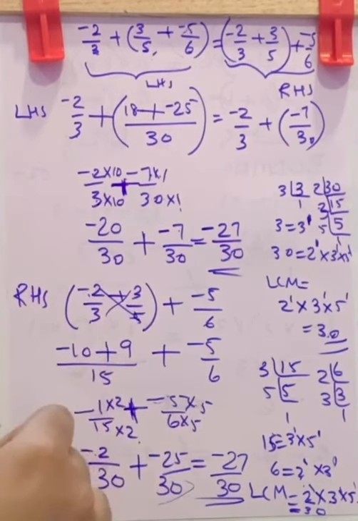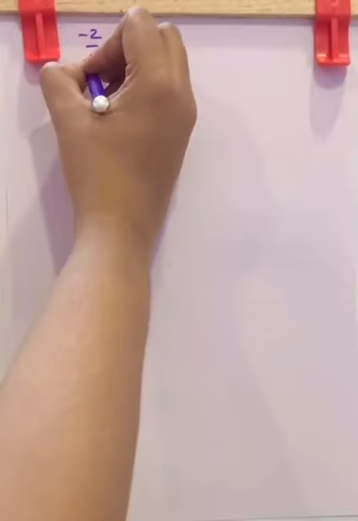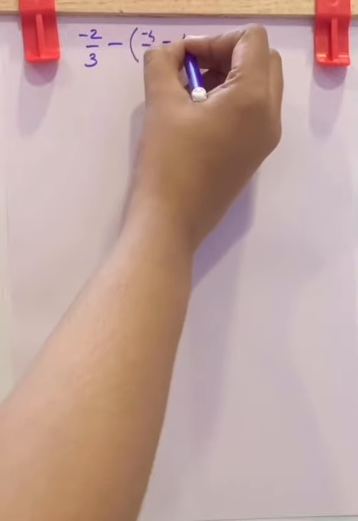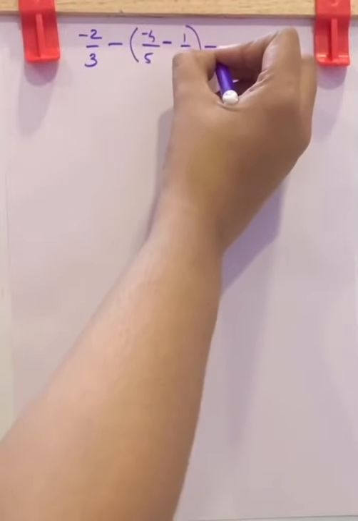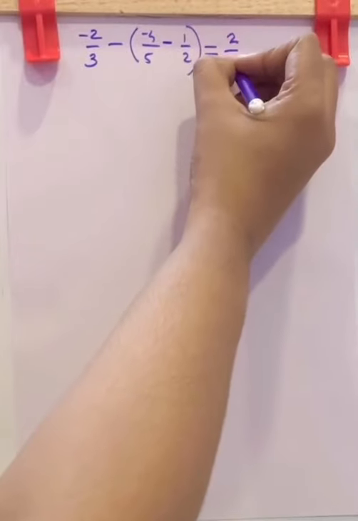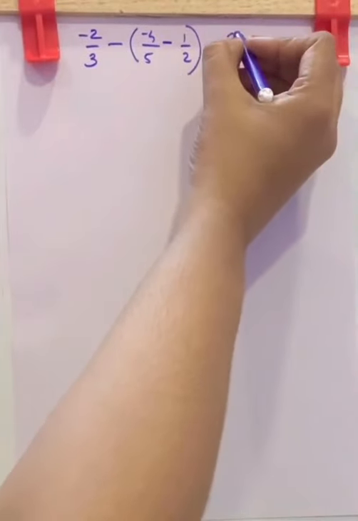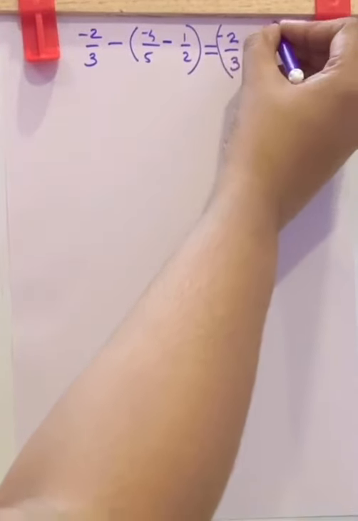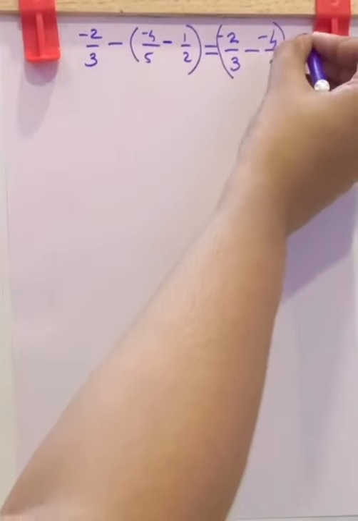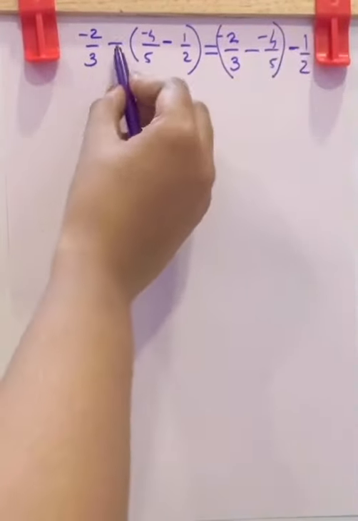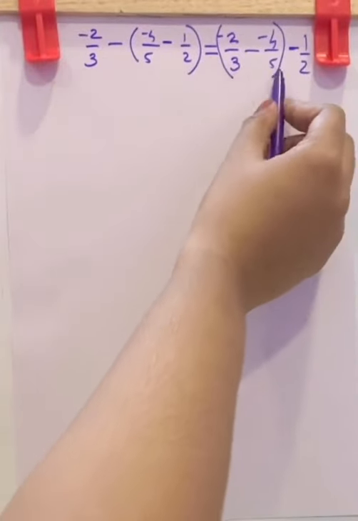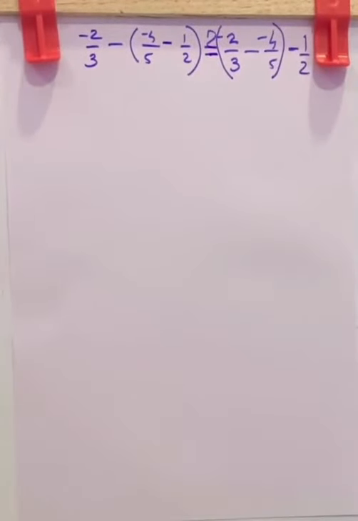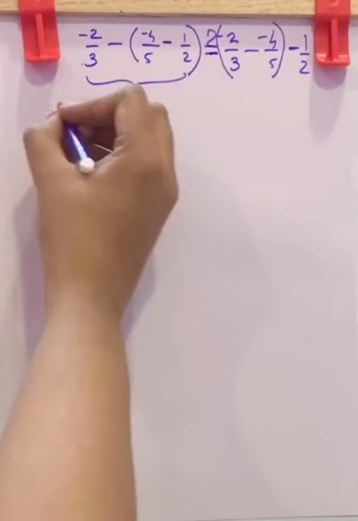Now let us check subtraction. Question is negative 2 by 3 minus negative 4 by 5 minus 1 by 2. We have to check whether it is equal to 2 by 3, that is negative 2 by 3 inside the bracket minus negative 4 by 5. Now close the bracket. Now outside, negative 1 by 2. That is A minus B minus C is equal to A minus B minus C. You have to check whether it is equal or not. Now this is the LHS part.